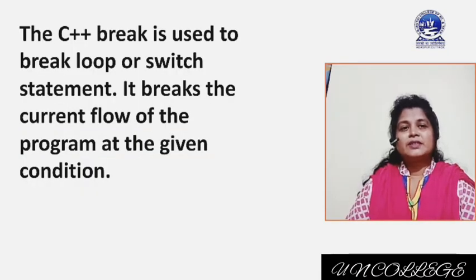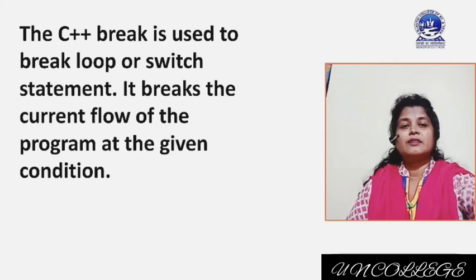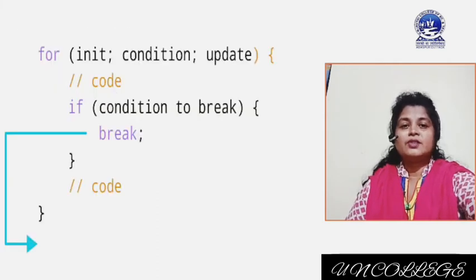The C++ break is used to break a loop or switch statement. It means that we can use the break statement inside a loop and switch case. It breaks the current flow of the program at the given condition. When the condition is satisfied and break is executed, the current flow of execution comes outside of the block. That is the use of break.